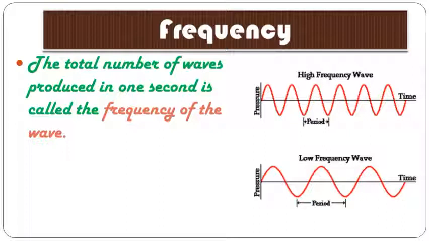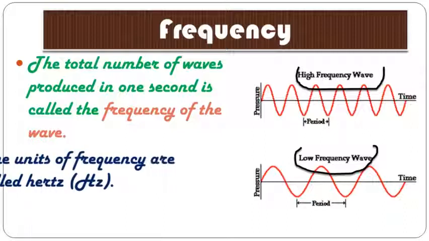That means if 10 waves are produced in 1 second, the frequency will be 10. If the pressure is more, a high frequency wave will be produced, and if the pressure is low, you can observe the low frequency wave. So this is a high frequency wave and this is a low frequency wave.